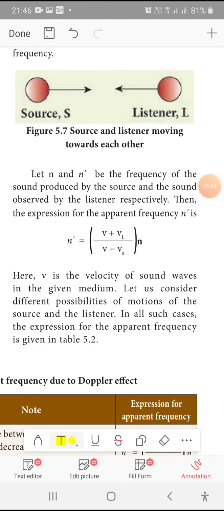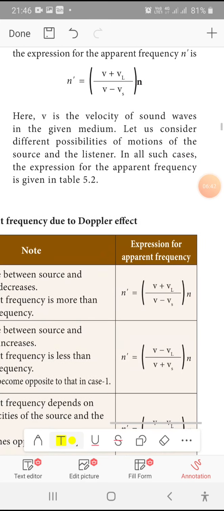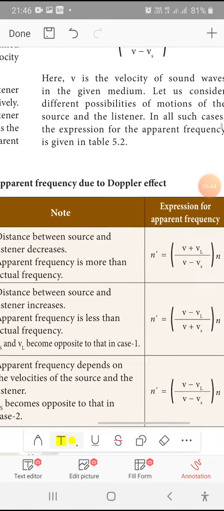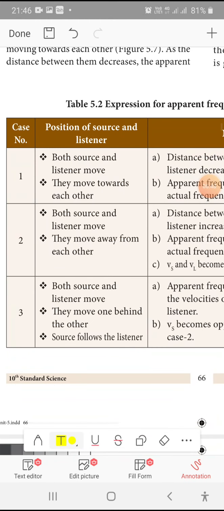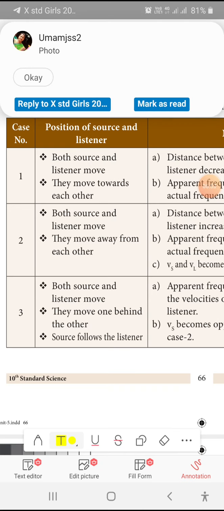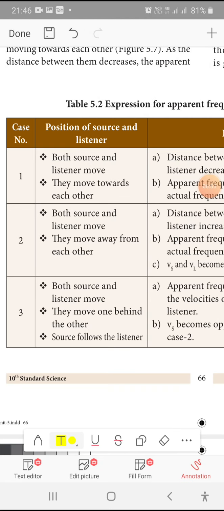Let us consider the possibilities of motion of the source and the listener. In all such cases, the expression for the apparent frequency is given in the table. Here it is in tabular column. You can see that. There, case 1, 2, 3 is given. In the first case, both the source and the listener move towards each other.